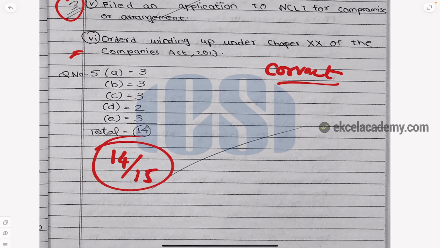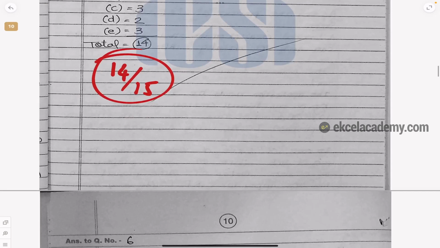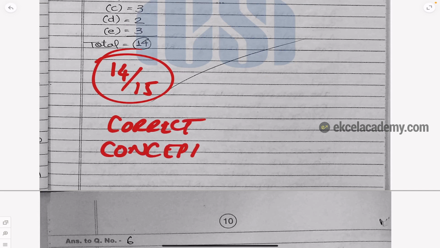If you write correctly, they will give you marks. Who told you they will not give you marks? Students are going mad, crazy. ICSI doesn't give marks? They give you marks if you write the correct answer, if you write the correct concept, and if you have a decent presentation. You don't even have to have a great presentation. Decent presentation, you will get marks.